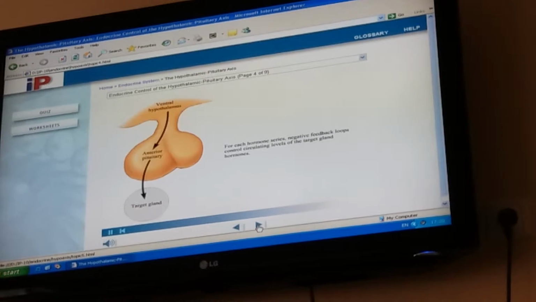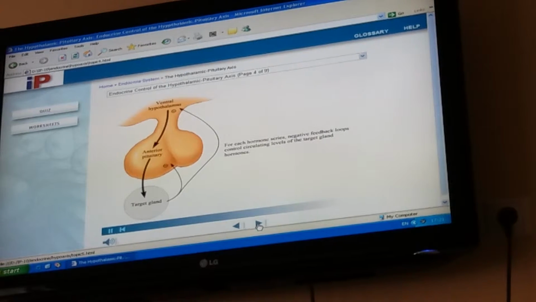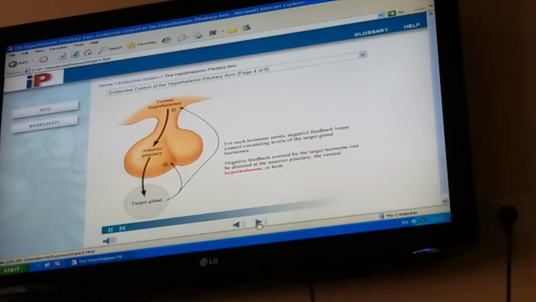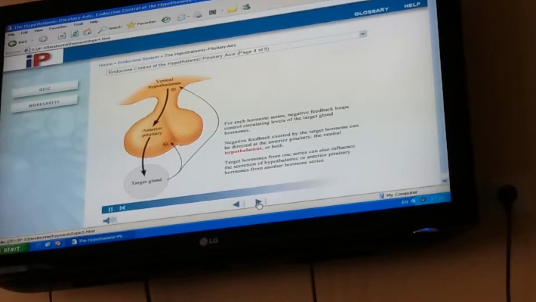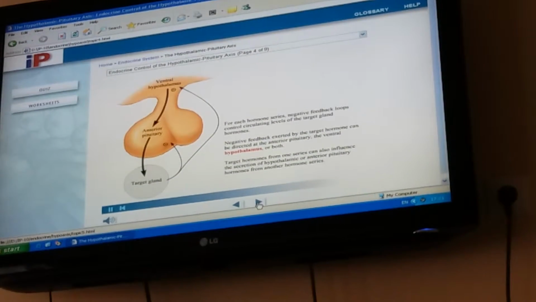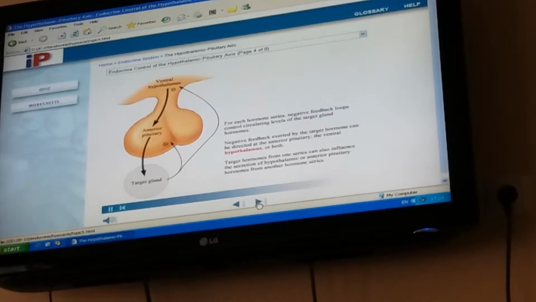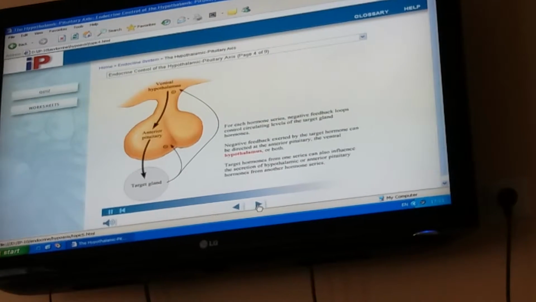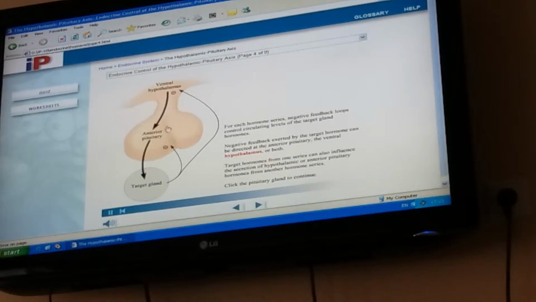For each hormone series, negative feedback loops control circulating levels of the target gland hormone. Negative feedback exerted by the target hormone can be directed at the anterior pituitary, the ventral hypothalamus, or target hormones from one series can also influence the secretion of hypothalamic or anterior pituitary hormones from another hormone series. We have looked at negative feedback control for thyroid hormone and cortisol in topic 2. Let's review them briefly here. Click the pituitary gland to continue.